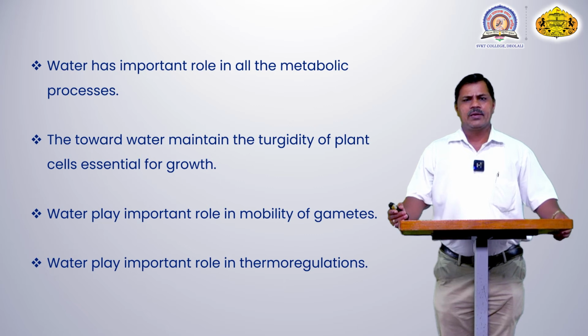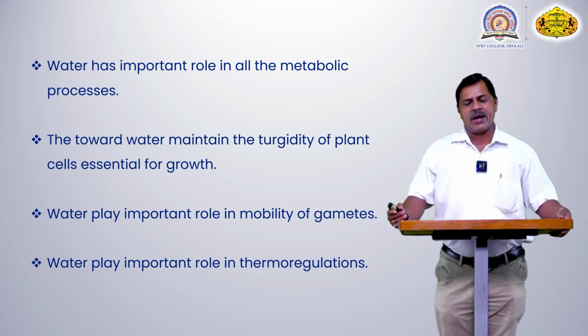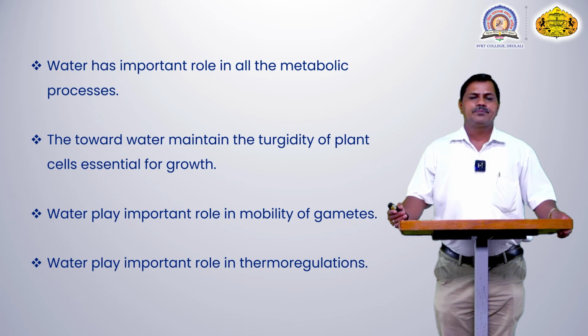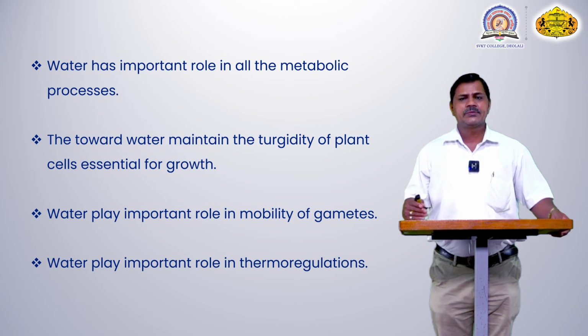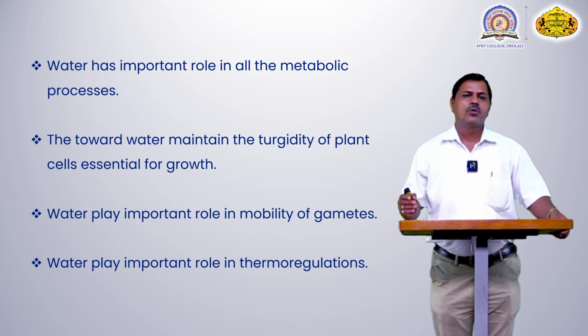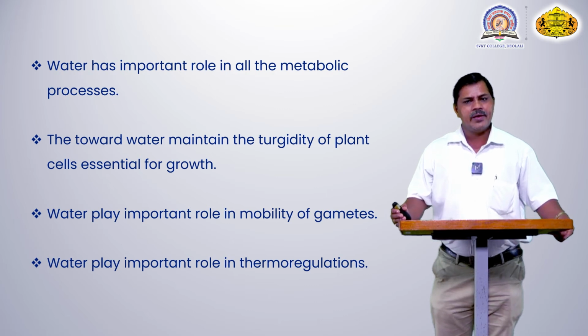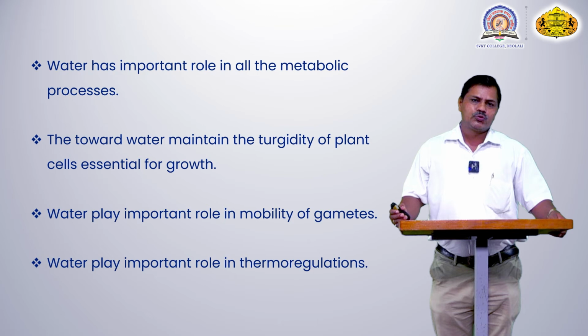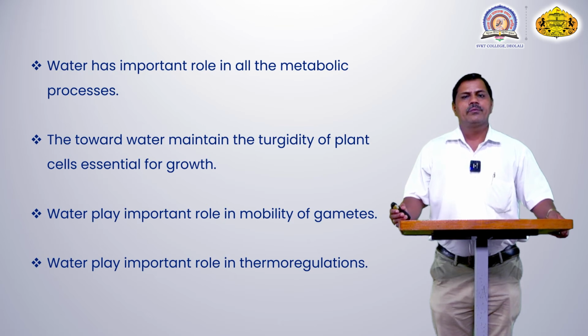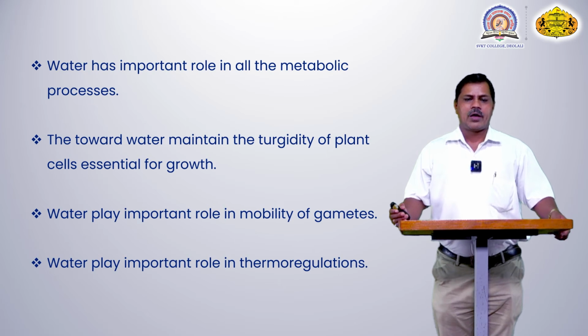There are so many examples like Naias, Hydrilla, or Potamogeton. These plants require water. The flower can grow inside the water, and water plays a major role in carrying the male gamete from the male flower to the female flower, and fertilization takes place. This is also its major role in aquatic plants.